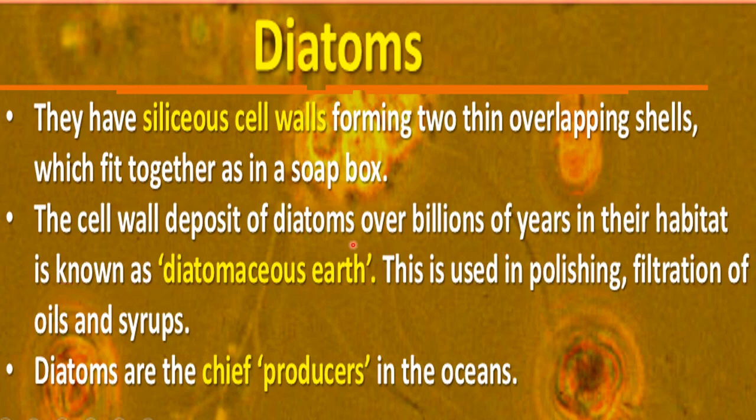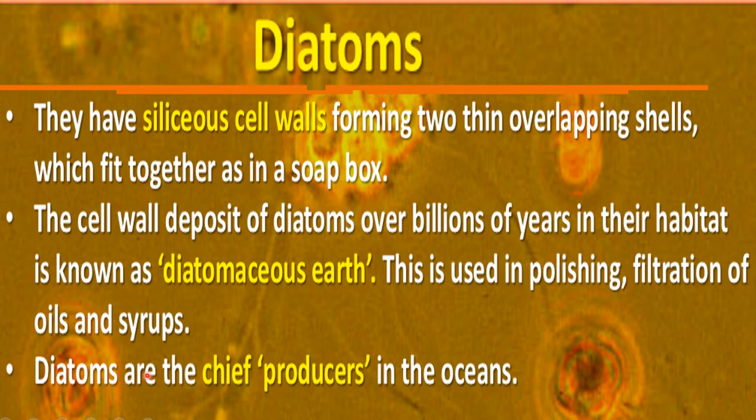So what is diatomaceous earth? It is the deposit of cell walls of diatoms, and it is used in polishing, filtration of oils and formation of syrups. Then diatoms are chief producers in the ocean, as diatoms are phytoplanktons.